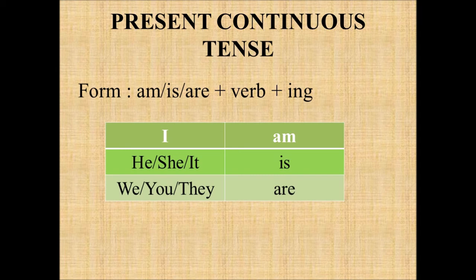For example, let us take the verb listen. How will you convert listen for all these subjects in your present continuous tense? If your subject is I, your sentence will be I am listening now. He is listening now. She is listening now. It is listening now. We are listening now. You are listening now. They are listening now. So based on your subject, your structure of the tense gets differed.